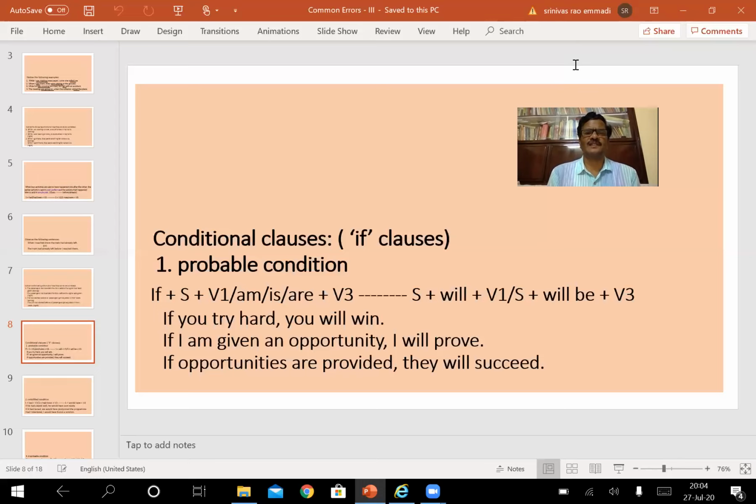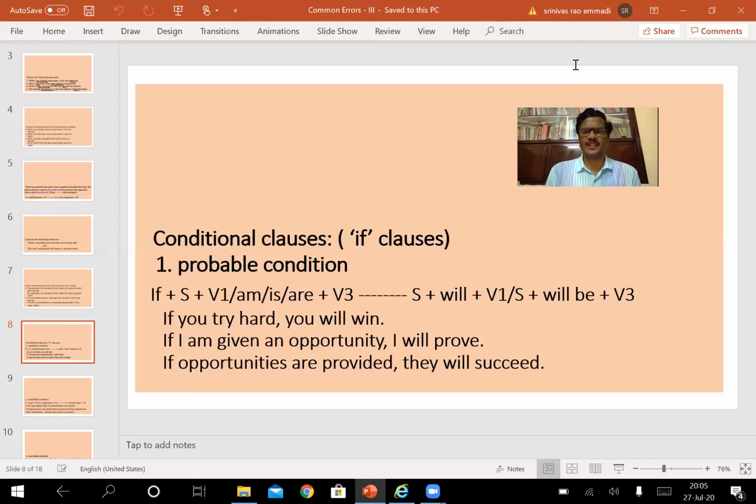The conditional clause is in simple present tense, and the main clause is in simple future tense. So this is to be borne in mind. Based on one clause, the other clause should be used. If there is any deviation, it is said to be a wrong sentence. We have to correct it. If I am given an opportunity, I will prove. As I have just explained, the structure may be either in active construction or in passive construction.